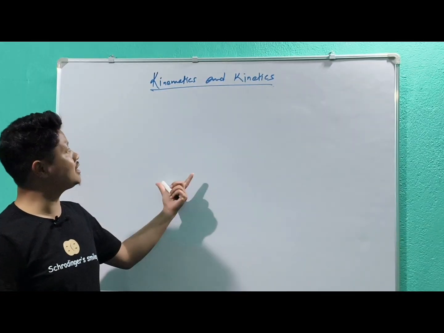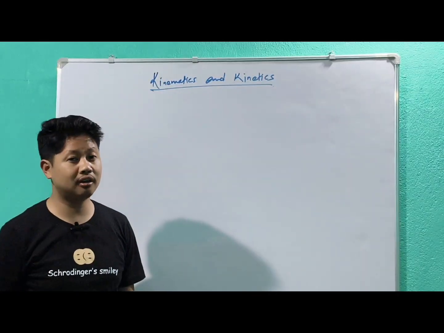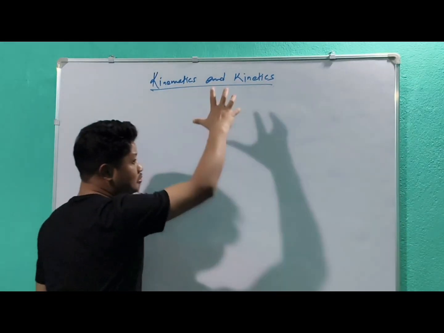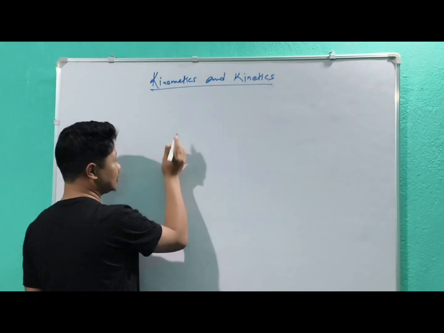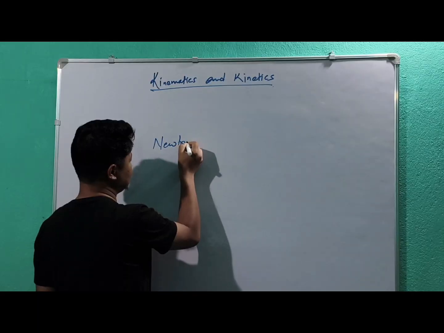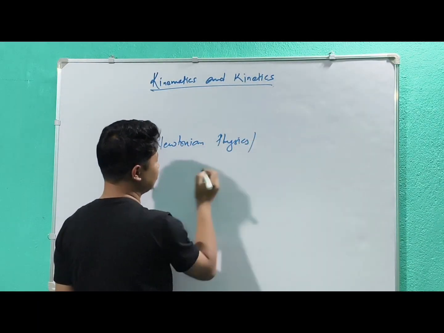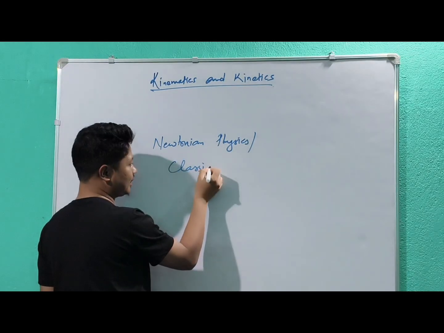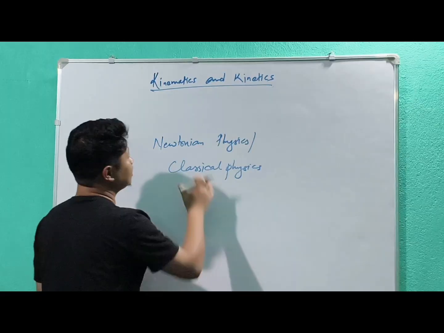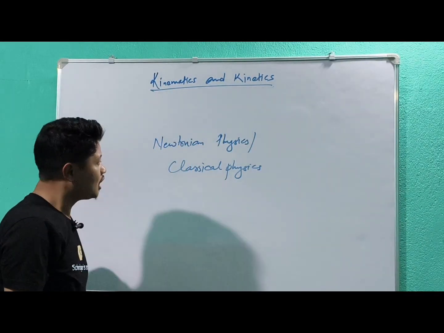So kinematics and kinetics is a branch of physics which deals with the motion of an object and the force that causes the motion. This chapter comes under Newtonian physics, or we call it classical physics. So kinetics and kinematics is a branch of this Newtonian or classical physics.